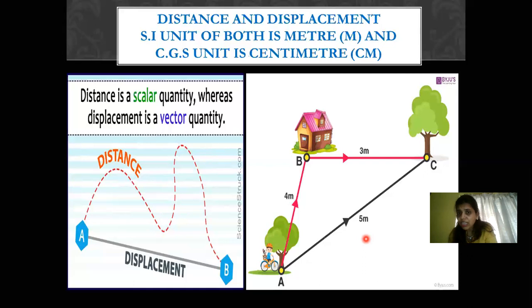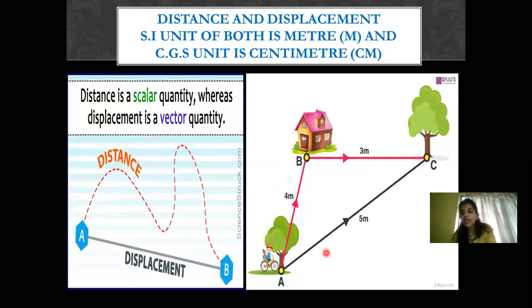Now, if you're considering distance, as you have seen, when the body is moving from position A to position C, we are going to talk about the initial and the final position. It's moving till position B, and from position B it's going to position C. So the total distance is 4 meters plus 3 meters, that is 7 meters.